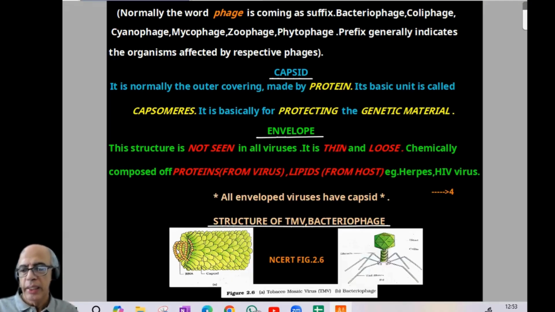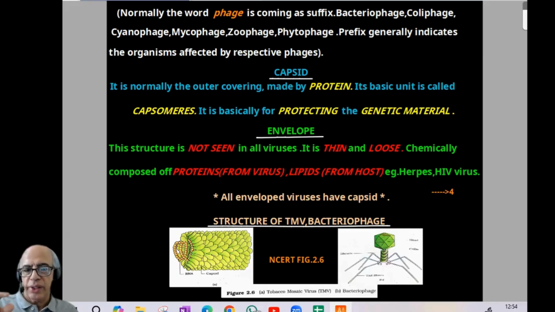I think the idea is clear. Now comes the capsid, a 1 mark theory question even. It is normally the outer covering made of protein. Its basic unit is called capsomeres. Protein in nature, and it is basically for protecting the genetic material, that is the capsid. Protein, capsomeres, protection.